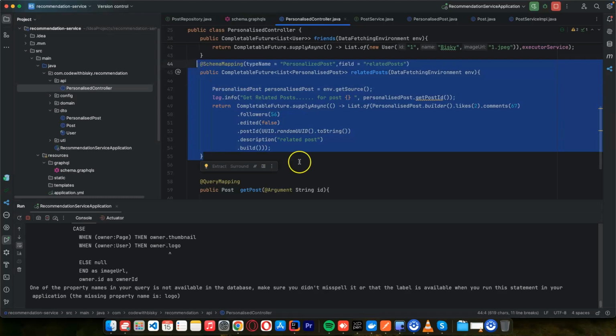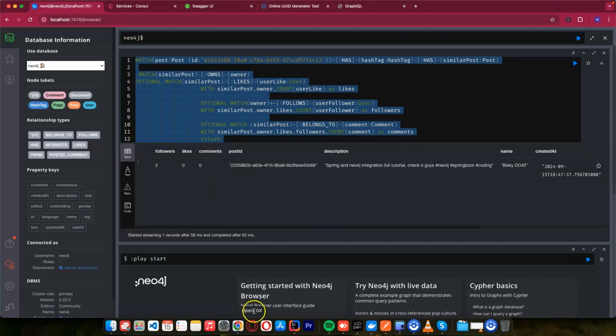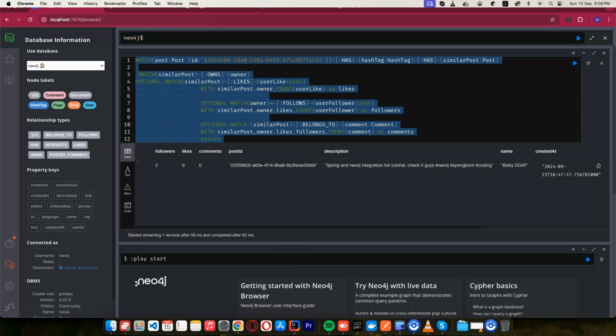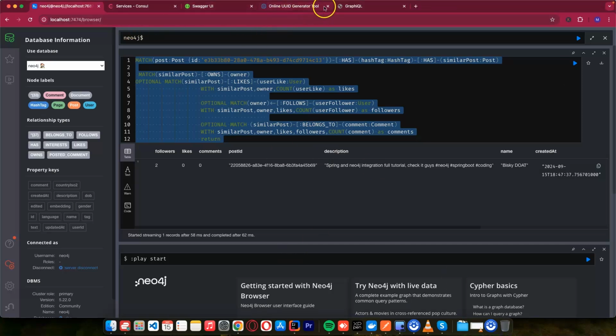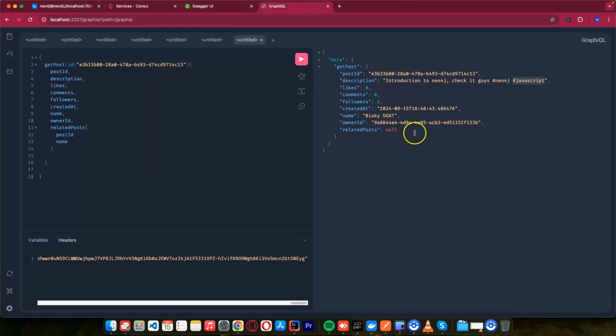So we need to add a schema mapping. So in here, if you say we need related post, we need to call that details from the database, so you can get related posts which are related to this one based on these hashtags.